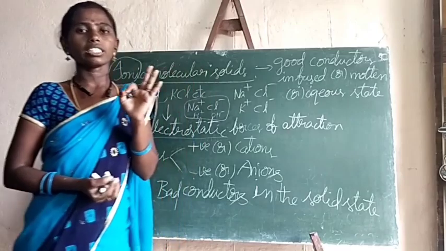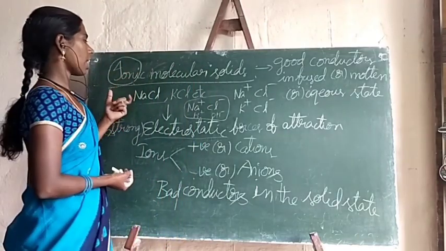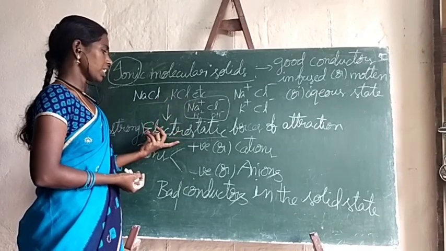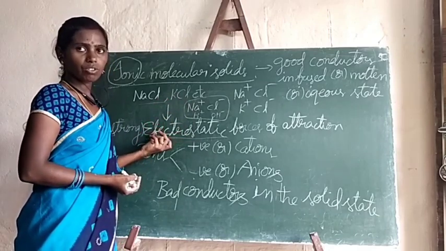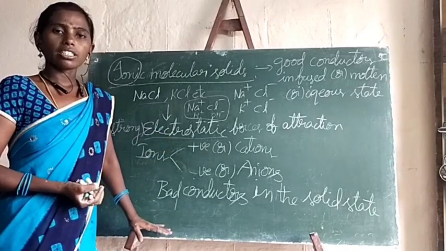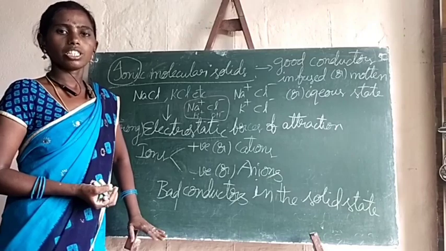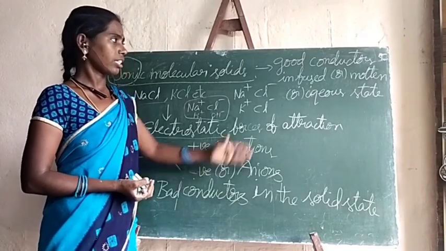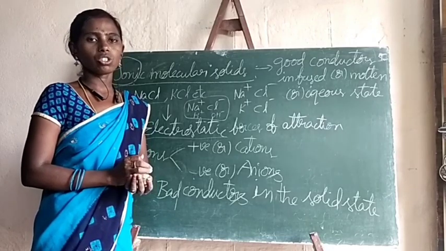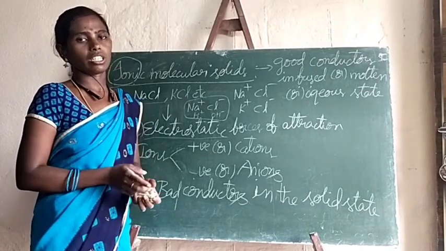So in ionic molecular solids, ions are the constituent particles, and between the ions the strong electrostatic force of attraction exists. They are bad conductors of electricity in the solid state due to the absence of free ions, and good conductors in molten or fused or aqueous solution state due to the formation of free ions.